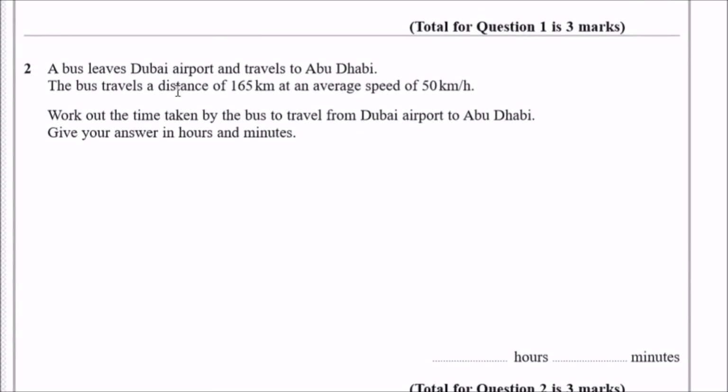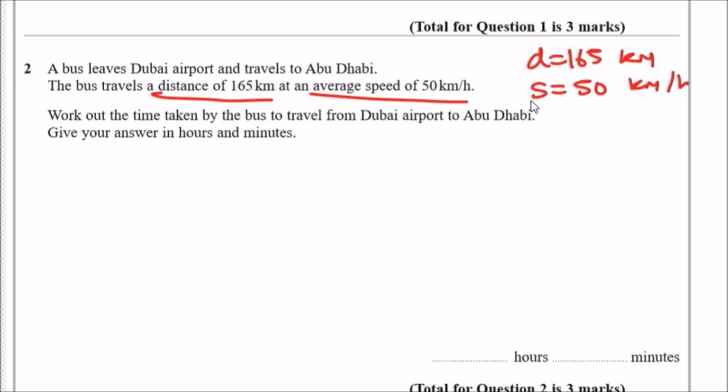So number 2. A bus leaves Dubai Airport and travels to Abu Dhabi. The bus travels a distance of 165 kilometers at an average speed of 50 kilometers per hour. So it tells you straight off the bat there's a distance of 165 kilometers and an average speed of 50 kilometers per hour. So we're working in kilometers and kilometers per hour.